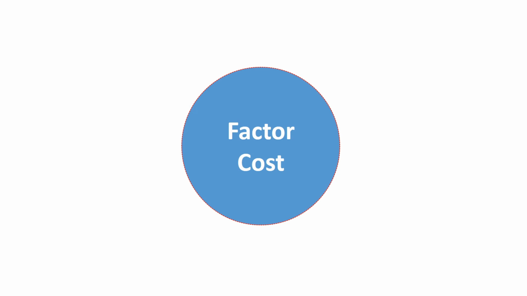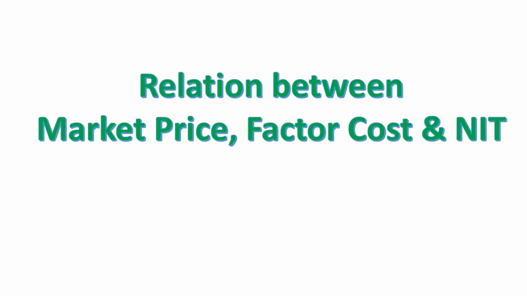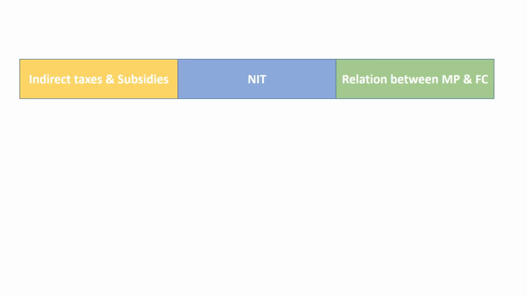Relation between market price, factor cost and NIT. First column is for relation between indirect taxes and subsidies. Second column shows NIT and third column is about relation between market price and factor cost. There can be three situations.